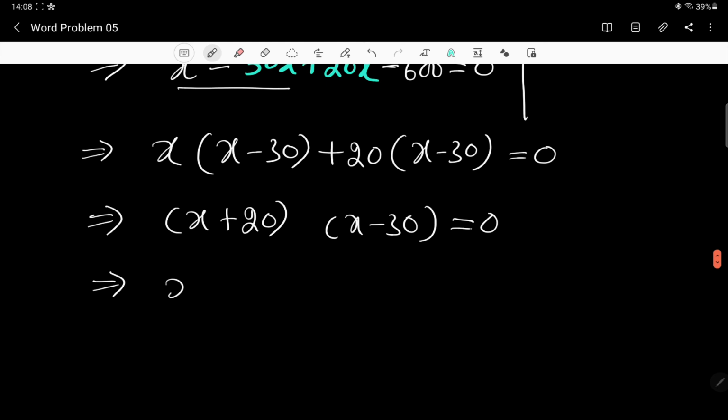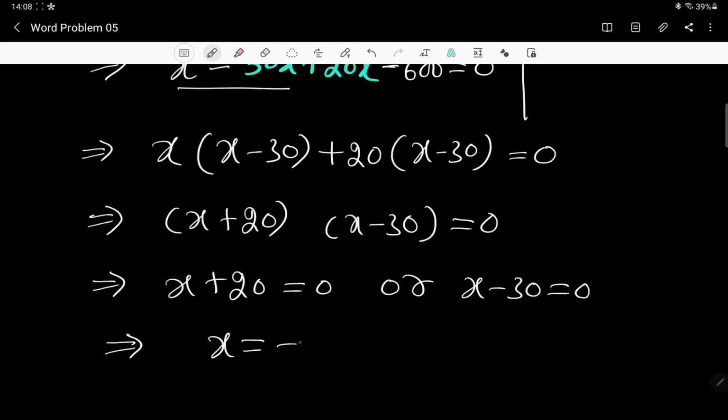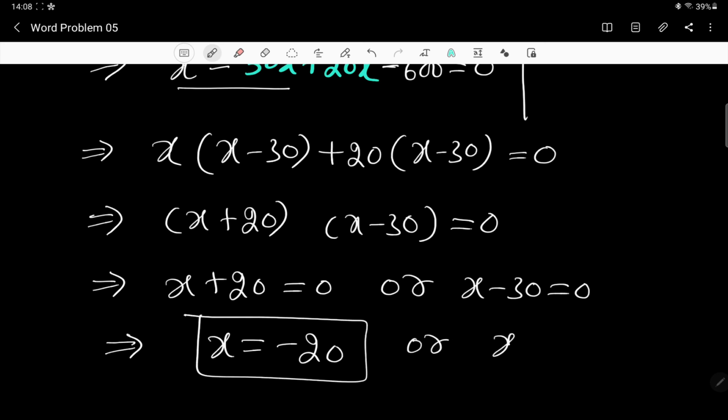And here I'm going to have x plus 20 is equal to 0, or x minus 30 is equal to 0. So I'm going to get the value of x as minus 20, which we are going to neglect, because speed cannot be negative. And the next one is x is equal to 30.